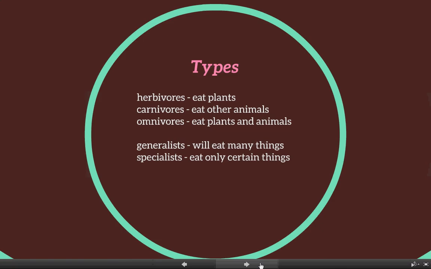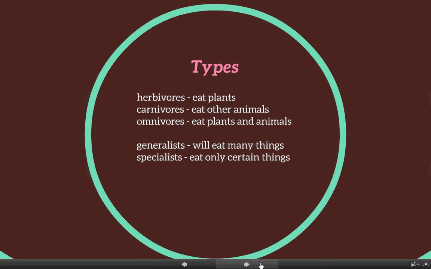Now, along with these three types of heterotrophs, you have generalists and you have specialists. Now, a generalist is an animal that will eat many different things. They're pretty flexible. If one source gets a little scarce, they will go after something else. Now, specialists only eat certain things, and some only eat one thing. For example, a koala only eats eucalyptus leaves. It doesn't deviate from that plan very much. The eucalyptus tree and koalas very much are in a relationship together. One does not coexist without the other, kind of thing.